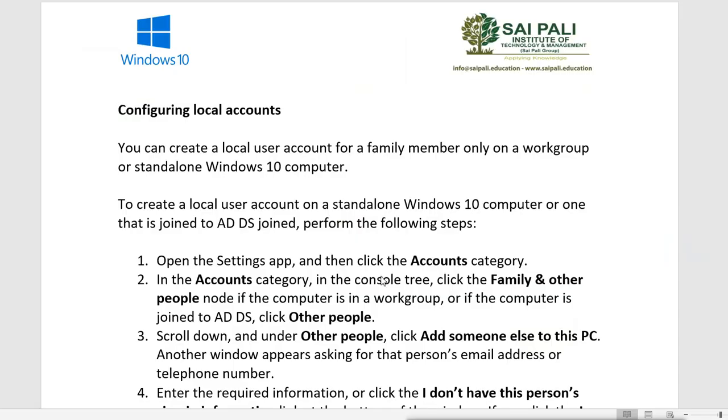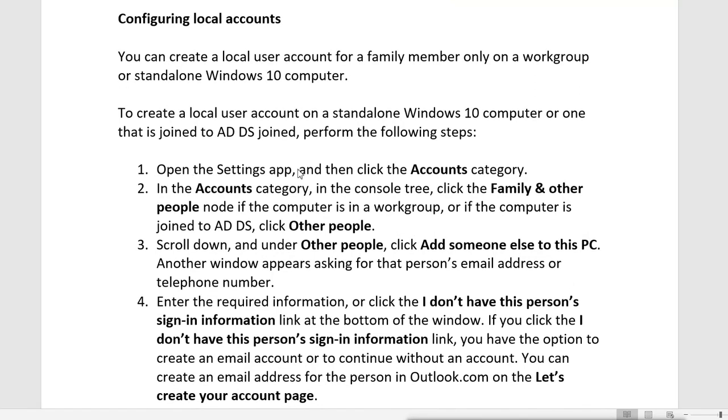So this is a local account, and here, to create a local user account on a standalone Windows computer or one that is joined to ADDS, perform the following steps. Now even if your machine, your Windows 10, is also a member of the Windows domain, you can still create a local account on that machine. To create the local account, very simple, open the Settings app. Now remember, in Windows 10 we have the consolidated settings, so we are not able to create the account from Control Panel. Previously we had the option to create and manage accounts from the Control Panel, but now we can create the account only from the Settings app.